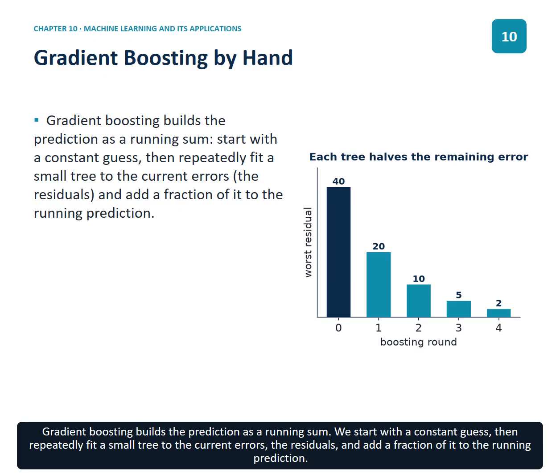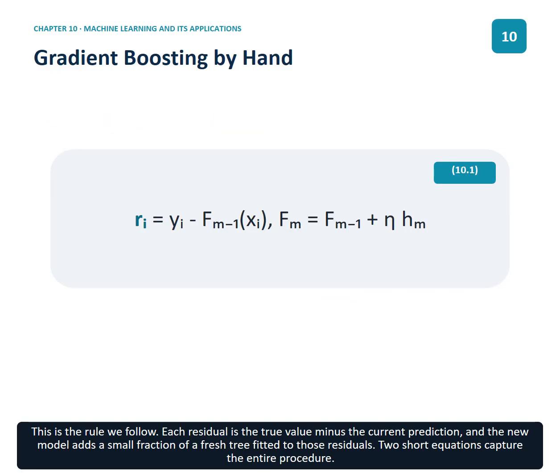Gradient boosting builds the prediction as a running sum. We start with a constant guess, then repeatedly fit a small tree to the current errors, the residuals, and add a fraction of it to the running prediction. This is the rule we follow. Each residual is the true value minus the current prediction, and the new model adds a small fraction of a fresh tree fitted to those residuals. 2 short equations capture the entire procedure.